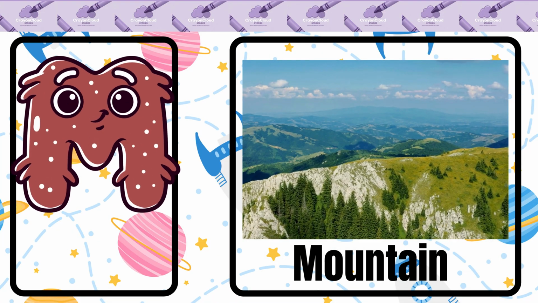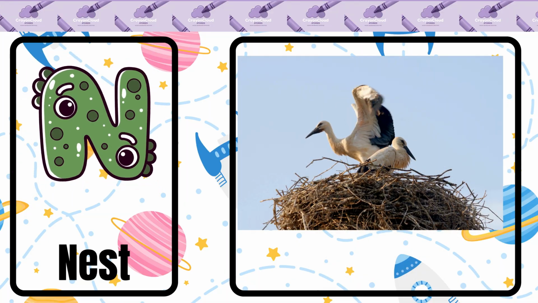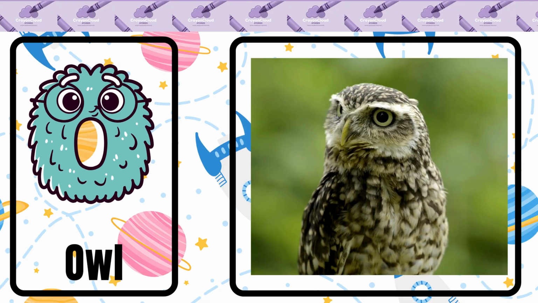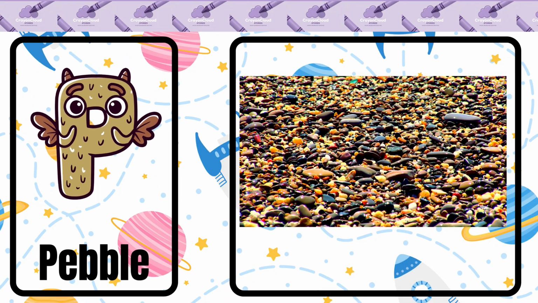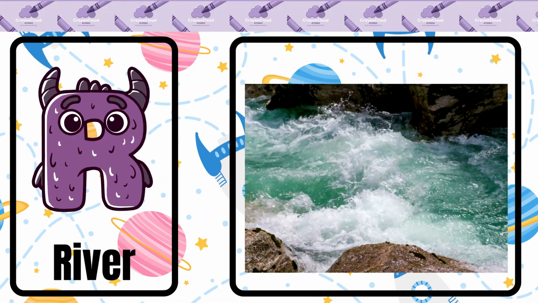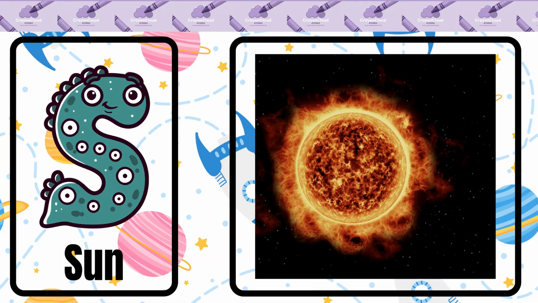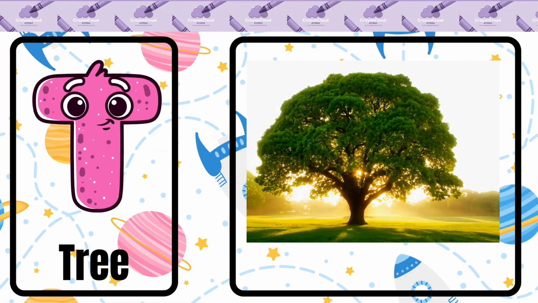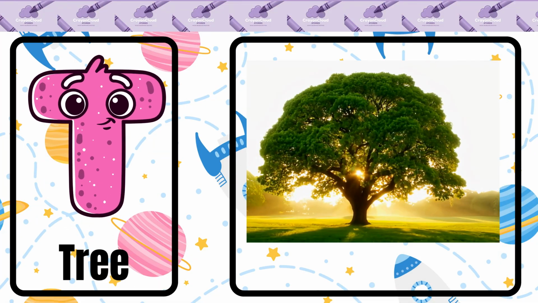M is for mountain, mountain. N is for nest, nest. O is for owl, owl. P is for pebble, pebble. Q is for quail, quail. R is for river, river. S is for sun, sun. T is for tree, tree.